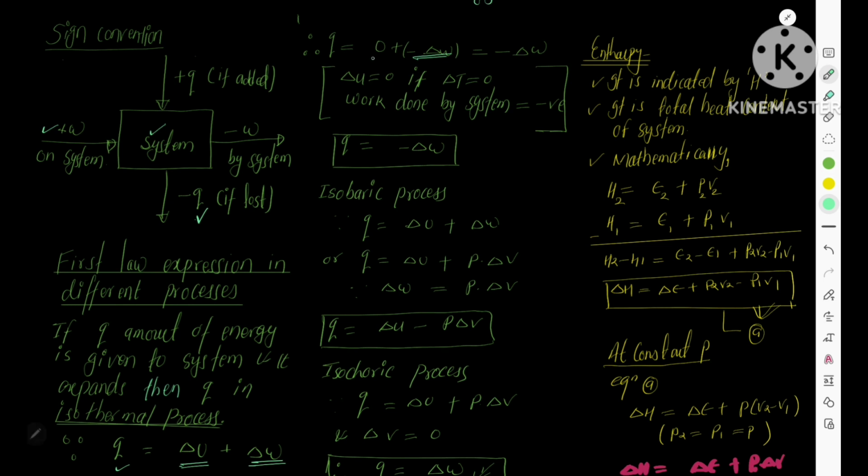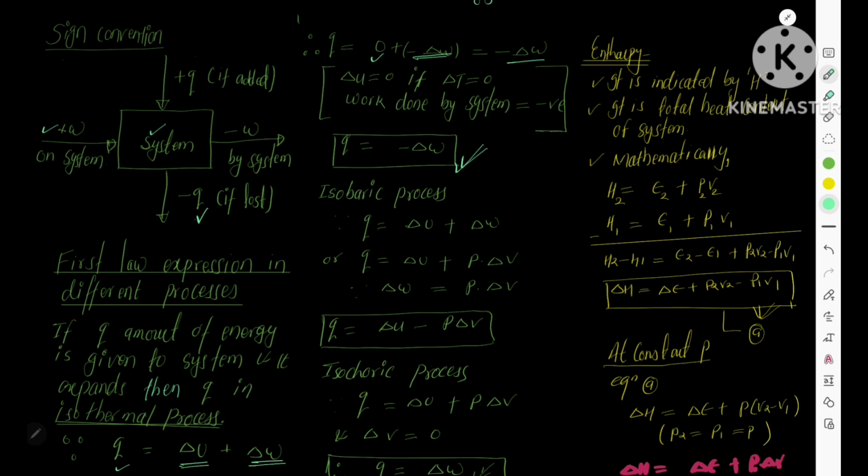The work done takes a minus sign. Why? Because work is done by the system, because the system is using some of its energy, therefore we give a negative sign. In an isothermal process, the total energy you give to the system is used in doing expansion work.